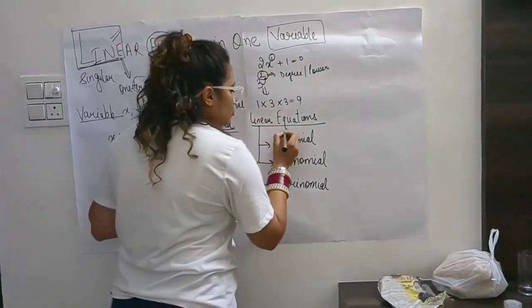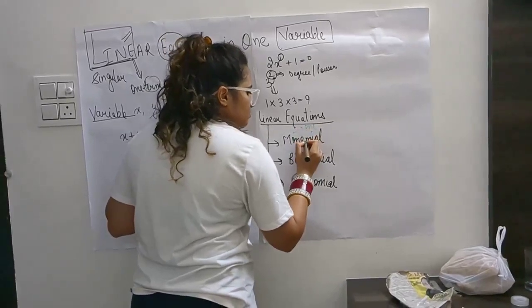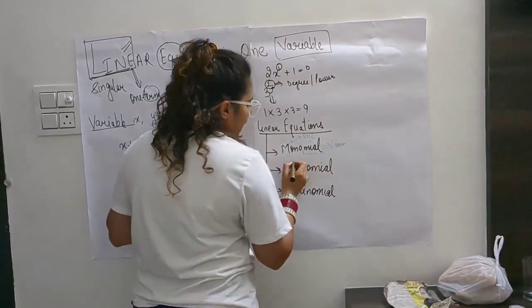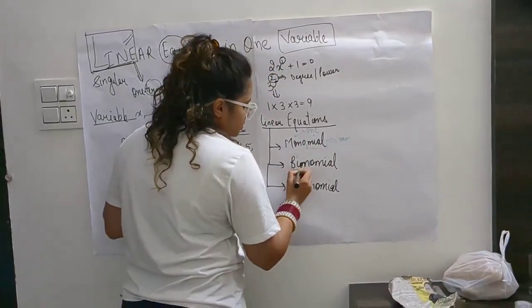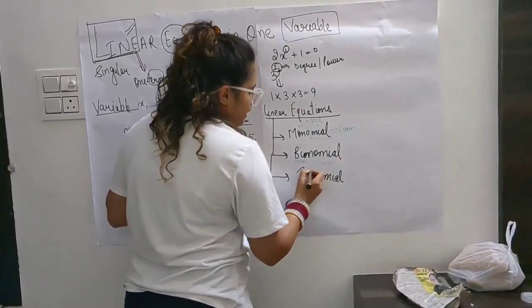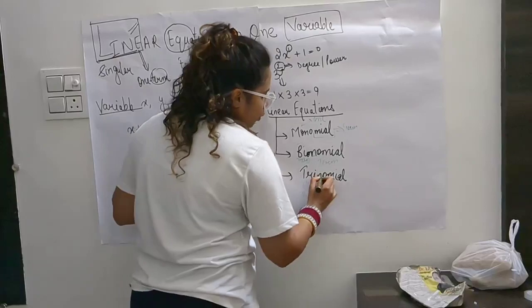In maths, mono always means 1, and nomial means term. Bi means 2, and nomial means term. Tri means 3, and nomial means term.